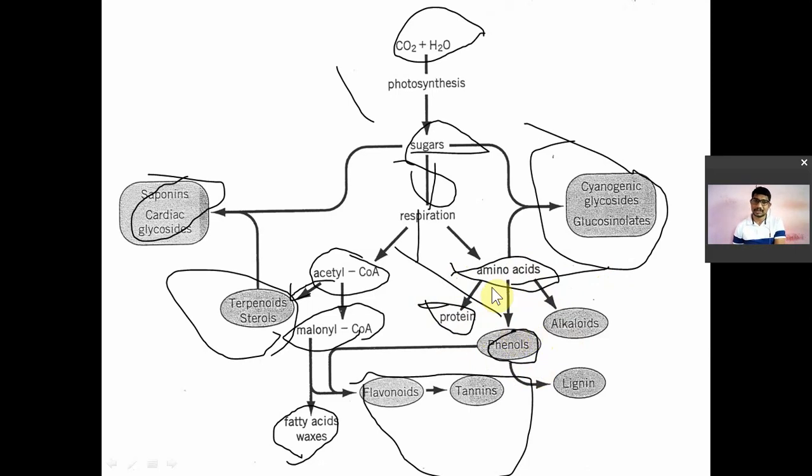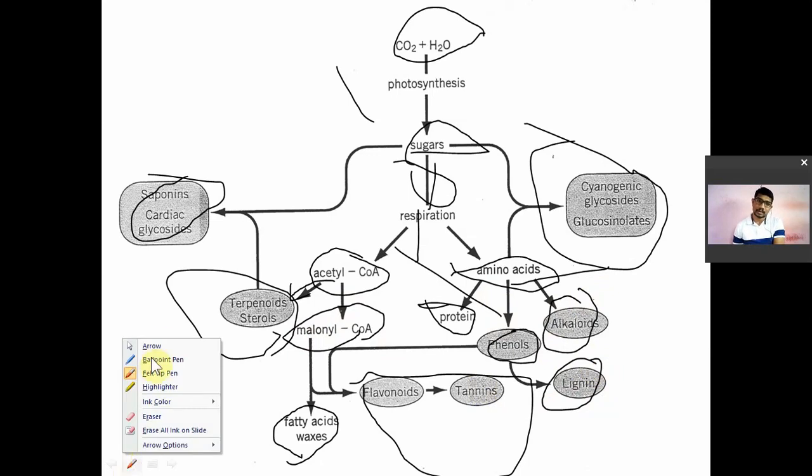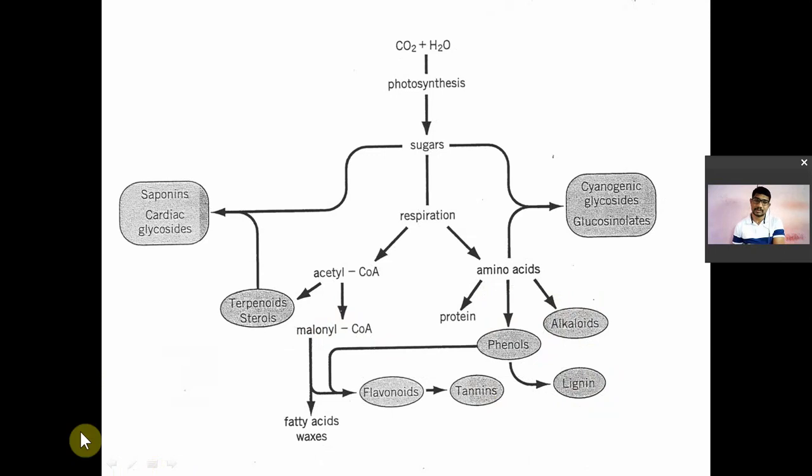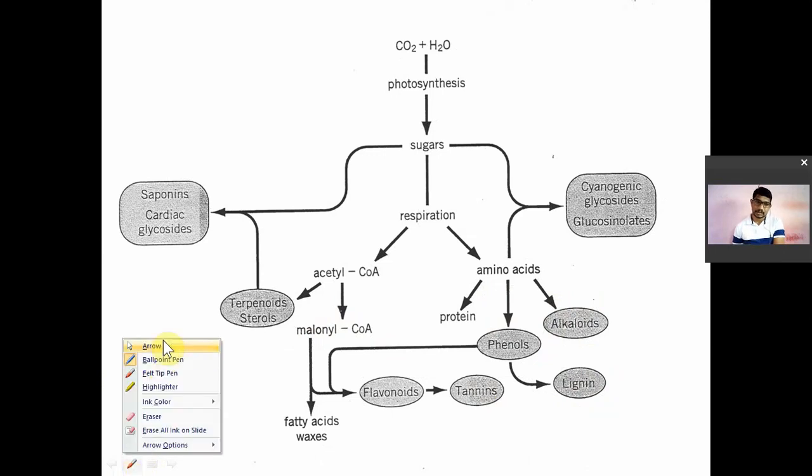These amino acids are biosynthesized by the shikimic acid pathway. Remember, from sugars and their metabolic intermediates, the amino acids are biosynthesized in the plant using the shikimic acid pathway. So I will explain that shikimic acid pathway. From amino acids, alkaloids are biosynthesized. From amino acids, phenols and then lignins are synthesized. So that's how plants utilize carbon dioxide and water with the help of sunlight to carry out photosynthesis, and then once sugars are biosynthesized, they convert sugar into different secondary metabolites.